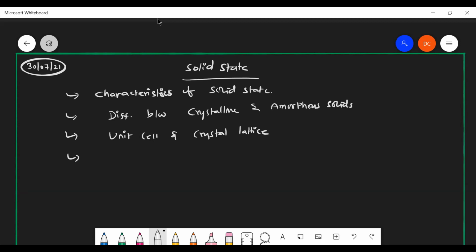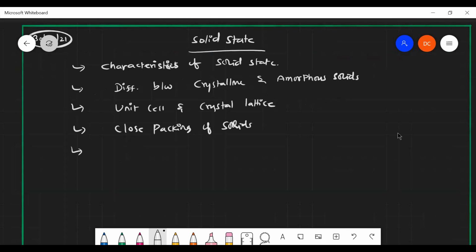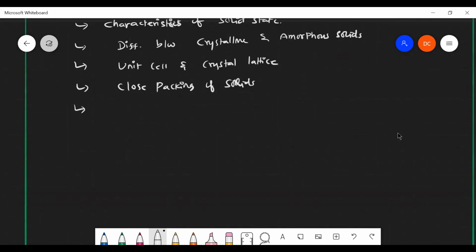And one more thing: close packing of solids, how it is packed in a crystal. Based on how it is closely packed in a crystal, we have some categories. We are going to discuss all those things.